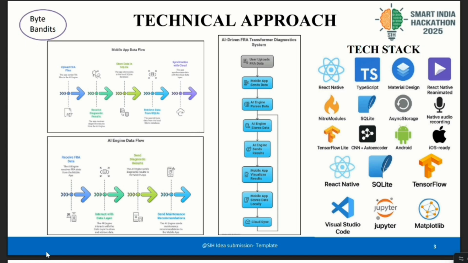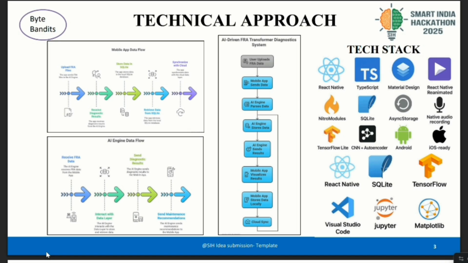Pre-processing. The data is cleaned and normalized to remove noise and prepare it for model training. Model training. Using Python and TensorFlow, we trained the CNN model. The CNN learns hidden patterns in FRA data and distinguishes between different fault types. Model conversion. Once trained, the model is converted into a light format so it can run efficiently on any platform.